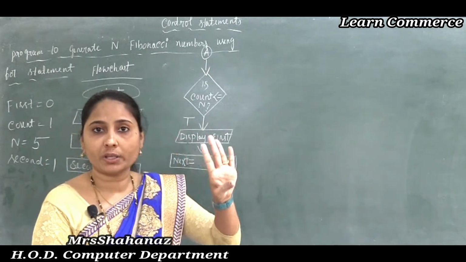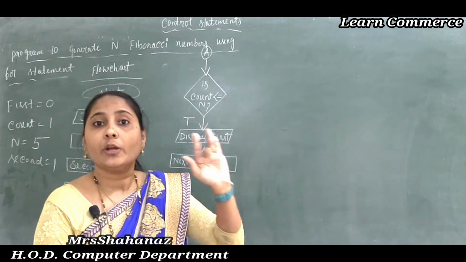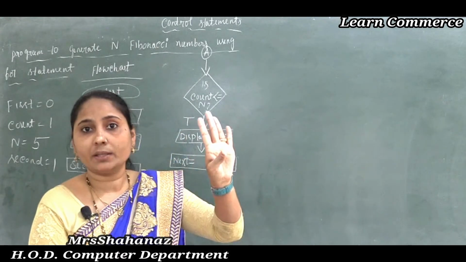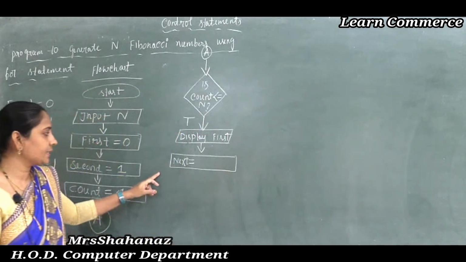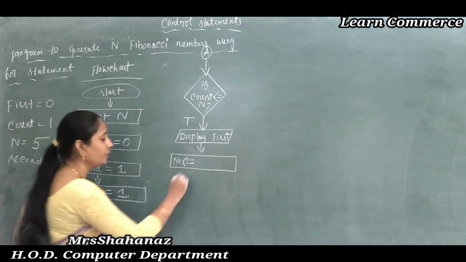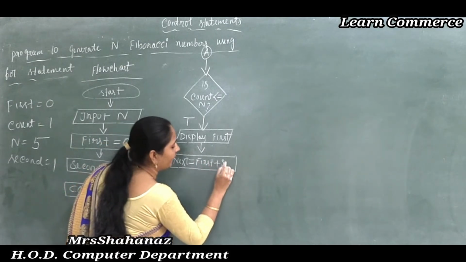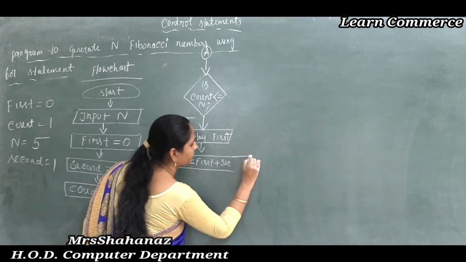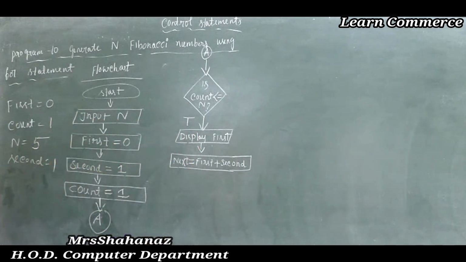To get the fourth number we need to add the second and third, correct? To get the fifth value, we need to add the third and fourth in this case. So we can say that to get the next number we need to add first plus second. So clear this point here.